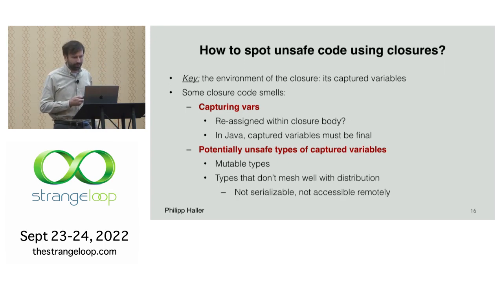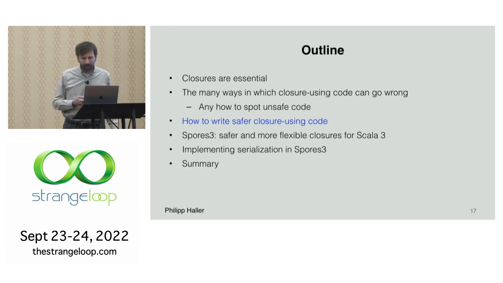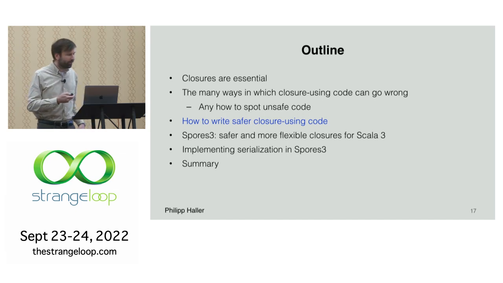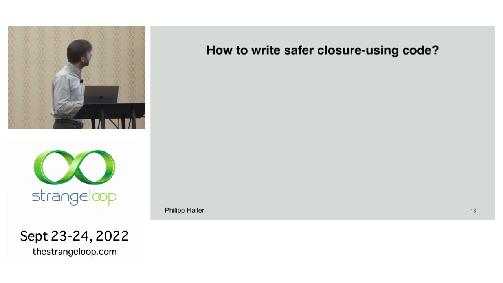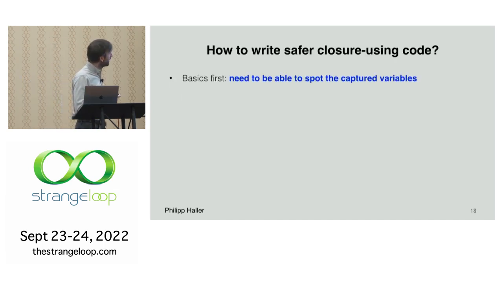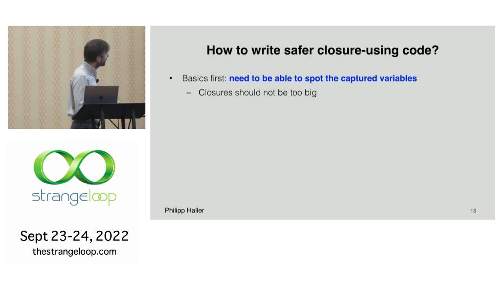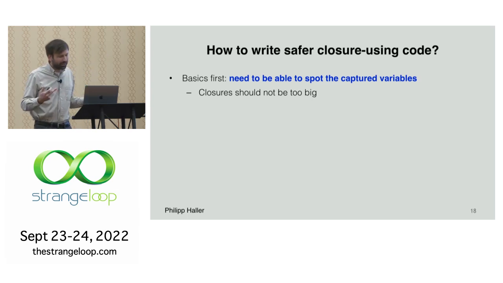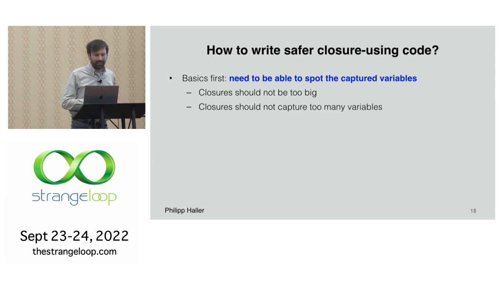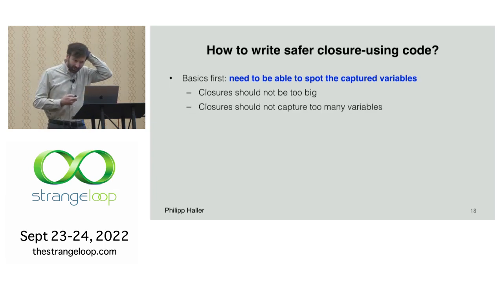And so the question is, how can we write safer code? Of course, the basics first. First of all, we need to be able to spot what we are actually capturing. So our closures should obviously not be too big. This applies to any method, but probably especially to closures. And also, we should not capture too many variables, I suppose.